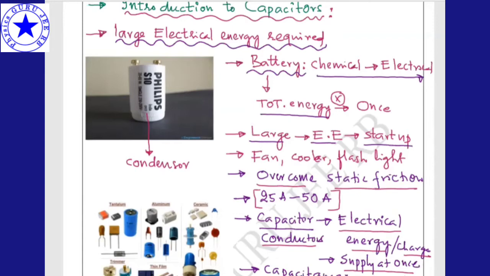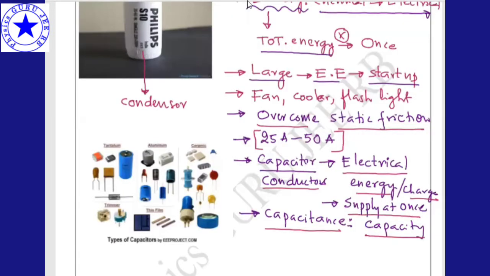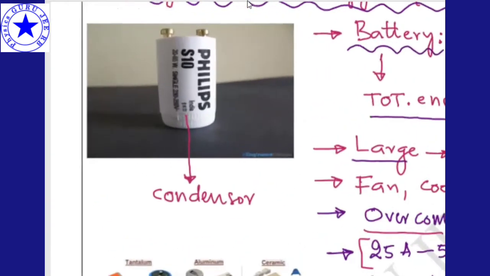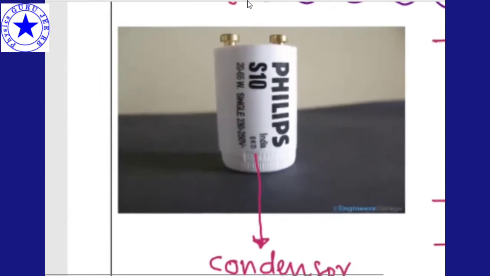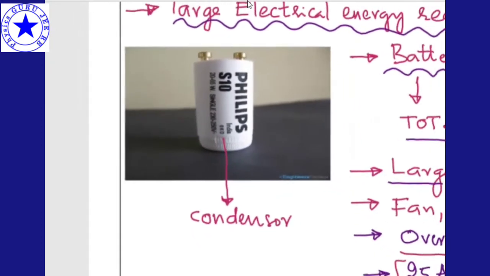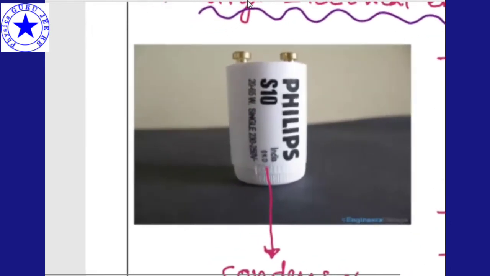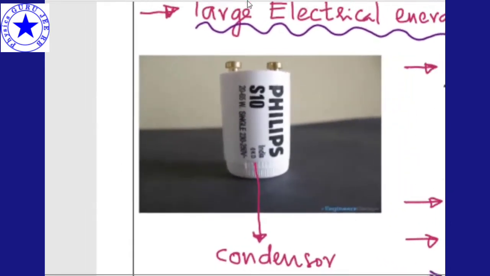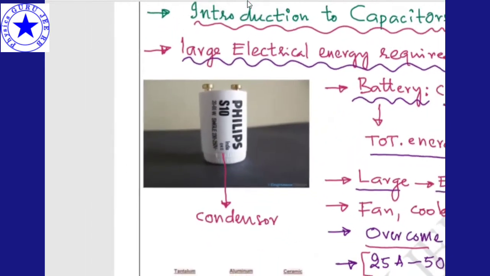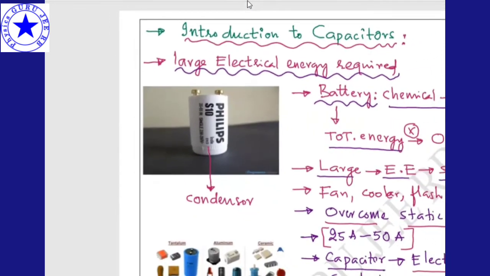Is it clear, all of you? Till here, any doubts? Let me know, then we'll proceed. You can take a screen. So here it is a condenser. You can see this is nothing but a condenser, which stores a large amount of energy and suddenly supplies it, so that the tube light will be started. If it is not starting, it means there is a problem with this condenser.